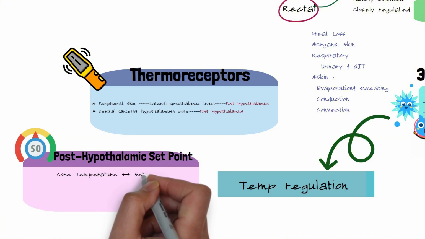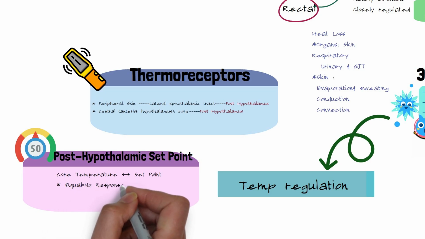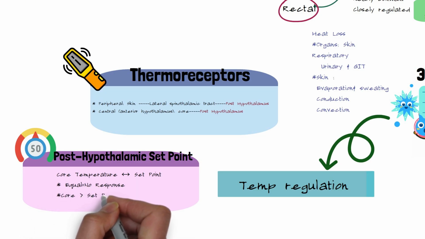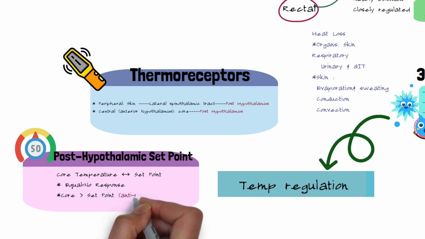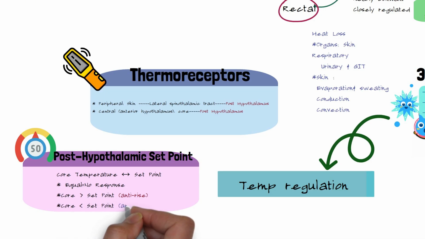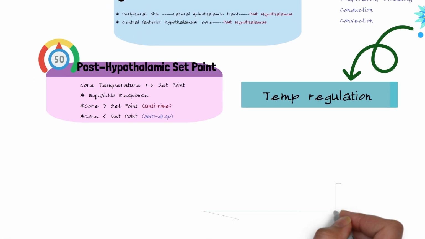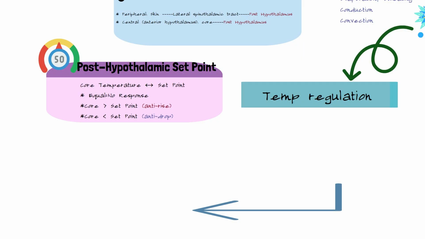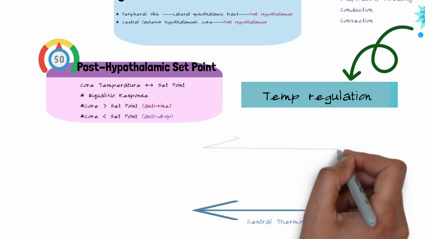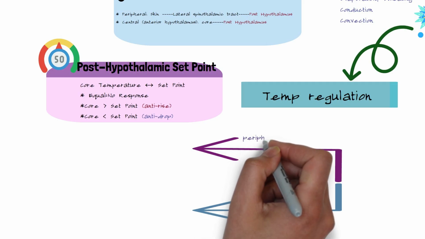So if the core temperature equals the setting point, there will be no response, nothing will happen. However, if the core temperature is higher than the setting point, the anti-rise is activated, and if the core is lower than the setting point, the anti-drop is activated. So we have the peripheral and central thermoreceptors sending the information to our thermostat, which is the posterior hypothalamus, and the posterior hypothalamus compares mainly the core temperature with the setting point, which is 37.1, and decides.